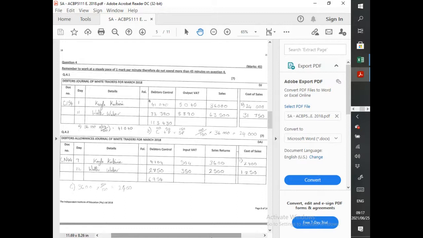Accepted unwanted goods returned by Walter, 2,850. That's going to affect your debtors allowance journal.